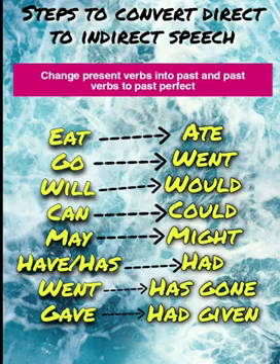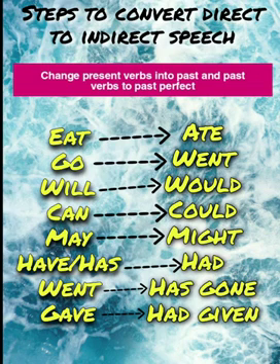Rule number 4. Change the given verbs into past tense as follows. Suppose in direct speech present tense verb is given, you must change the present tense verb into past tense. For example, if the verb eat is given, that must be changed into ate. Go must be changed into went. Auxiliary verb will is given, means that must be changed into would.